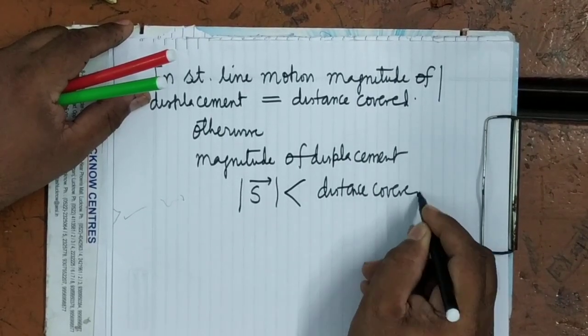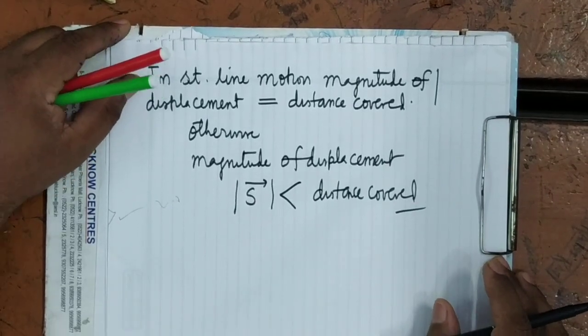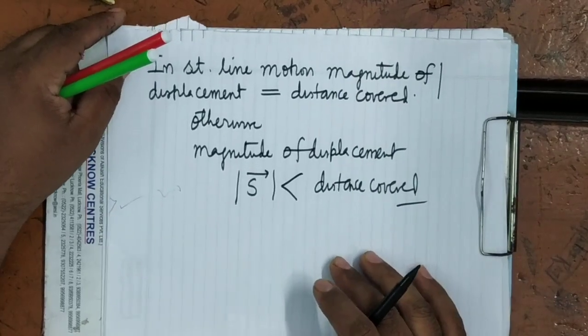It's clear? Means displacement may be zero after moving some distance, but the distance covered can never be zero.